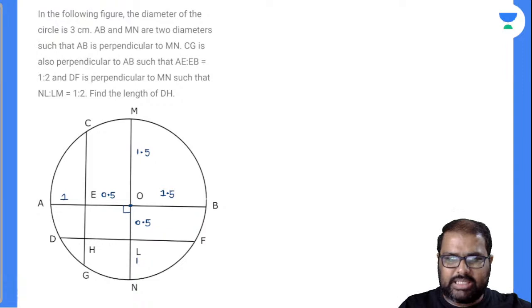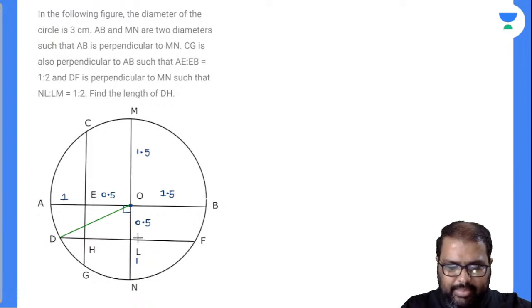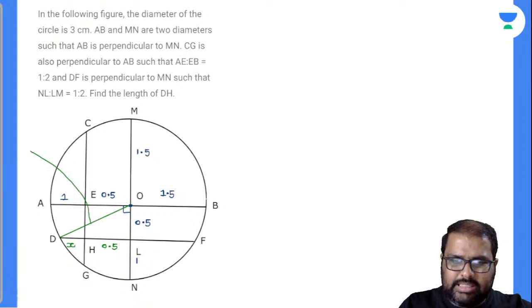Now what is the question asked? Find the length of DH. DH length is the question asked, right? So see here, OD is nothing but the radius of the given circle. Now see, this is the Pythagoras theorem, a Pythagorean triplet, where this value is 0.5. Now you are asked to find the DH value. I'll take this as X. The radius is given as 1.5 in the question itself.